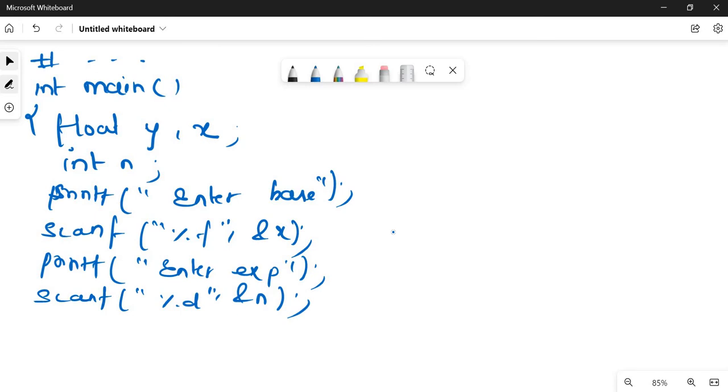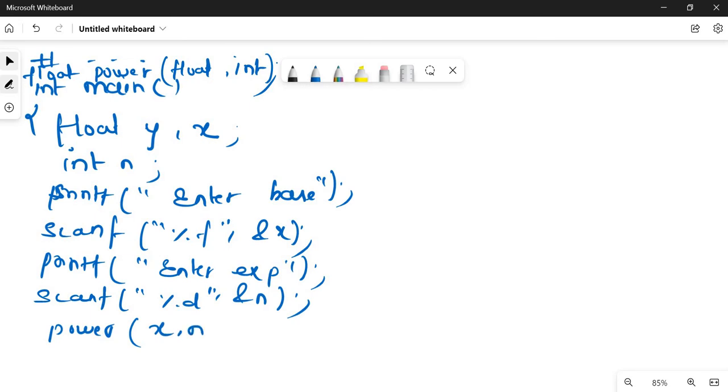Let us call the function. I didn't define the function, so let me declare the function here. It is of type float, because we are finding the power of a floating point number. Let me name my function power, and the data type will be float for the base and integer for the exponent. This is my function declaration. Let me call my function. It is power, and we will pass the base number and its exponent.